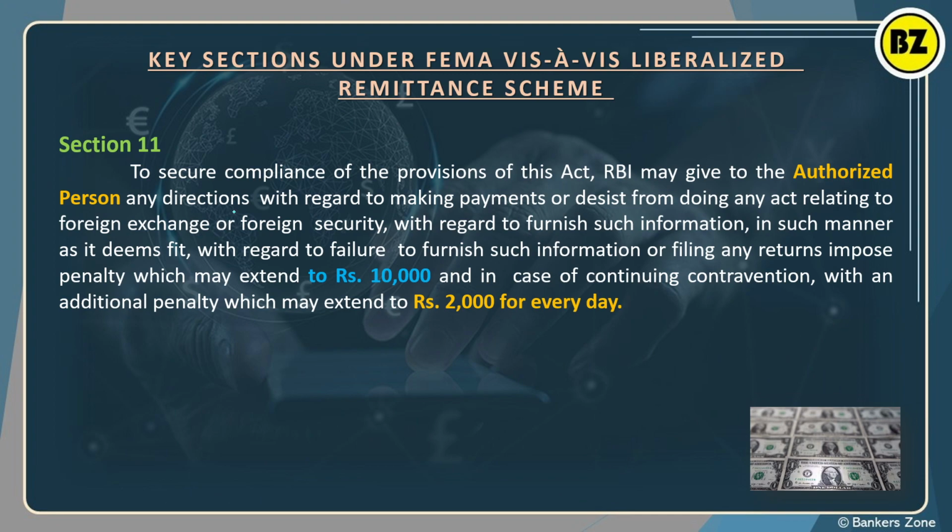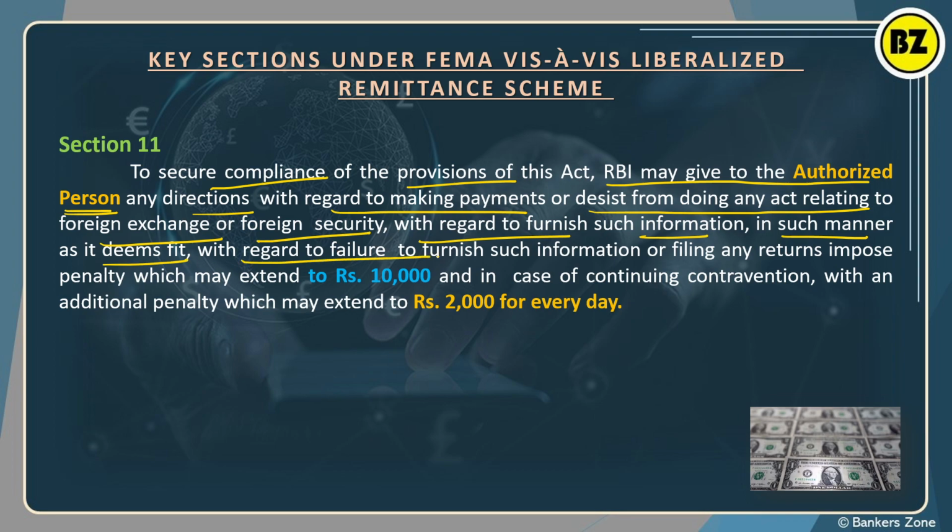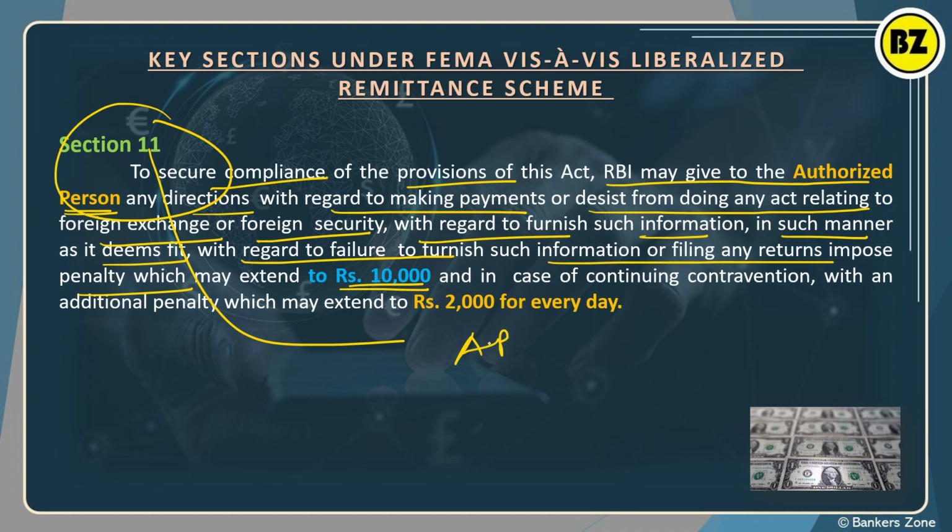So section 11 says, to secure compliance of the provision, RBI may give the authorized person direction with regard to making payment, to desist from doing any act relating to foreign exchange or foreign security, and to furnish such information in such a manner as it deems. So with regard to failure to furnish information or file a return, a penalty up to 10,000 is imposed. So basically section 11 says how the authorized person or authorized dealer has to behave.